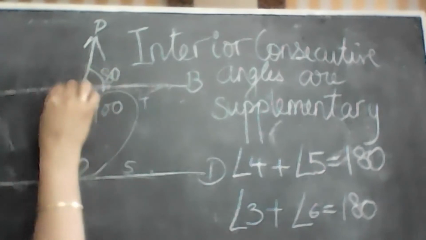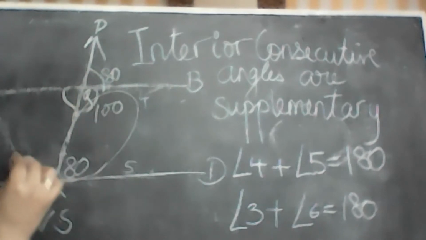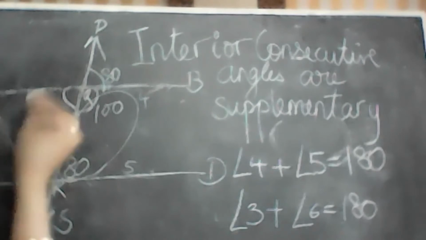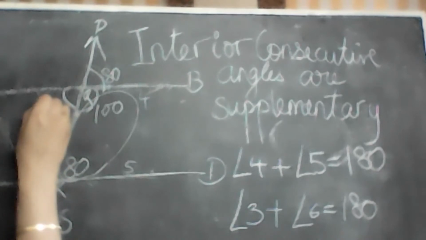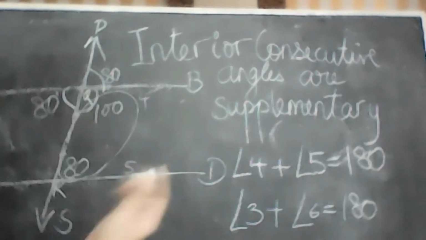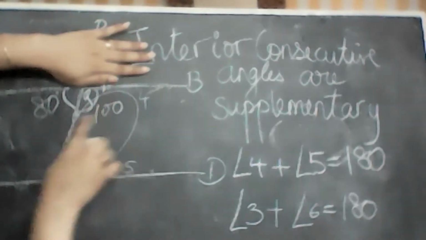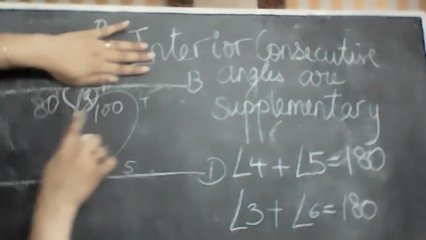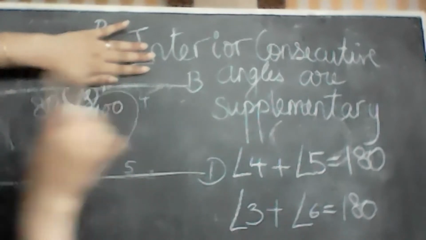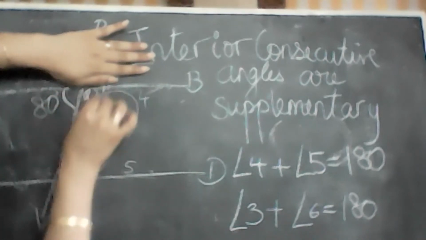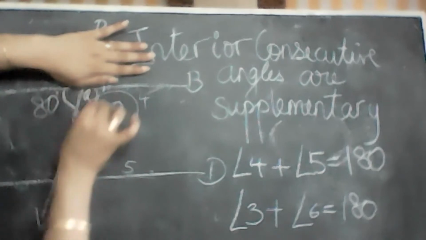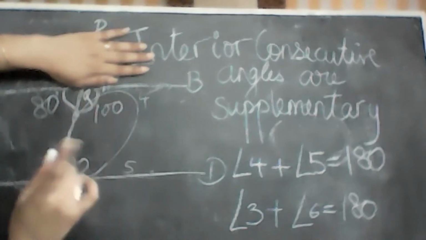If this is 80, what is this? It's 80. Why? Vertically opposite angles are always equal. What angle is forming here? Supplementary angle. Correct. Supplementary angles are forming here. Don't say 180, say supplementary angles.